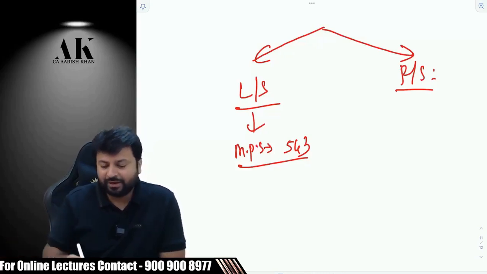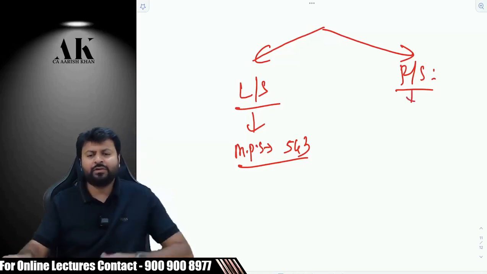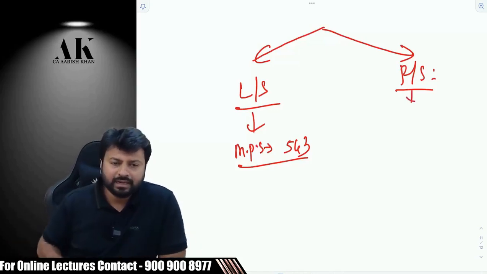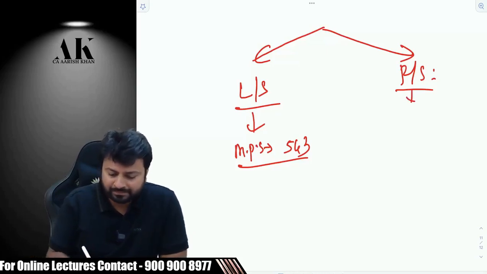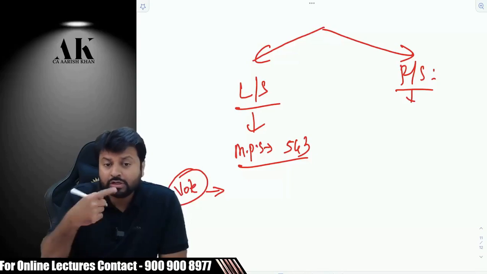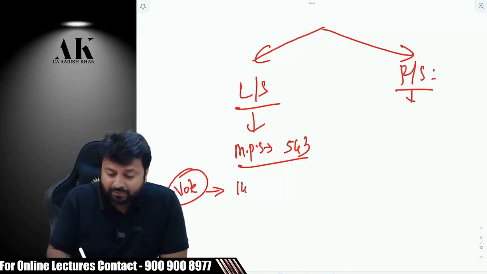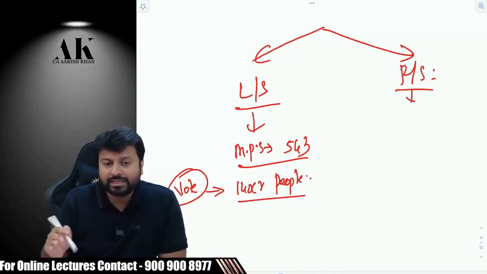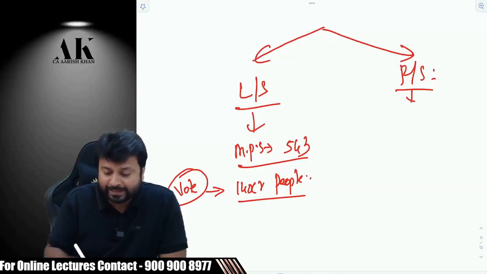So 543 MPs are there. Listen carefully, please. Then who sits in Rajya Sabha? What is Rajya Sabha? Let's talk about Lok Sabha first. You are going to give a vote next year. To whomsoever you give a vote, 140 crore people are going to go out of their houses and give their vote. And if that person is elected, that person will be called what? Member of Parliament.